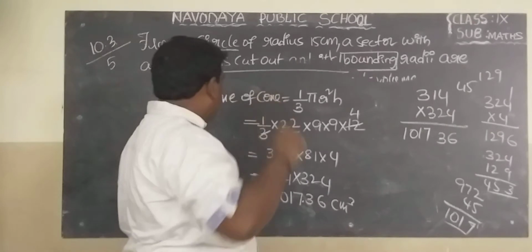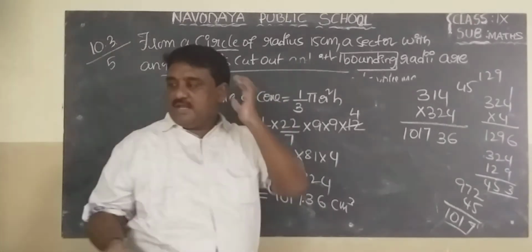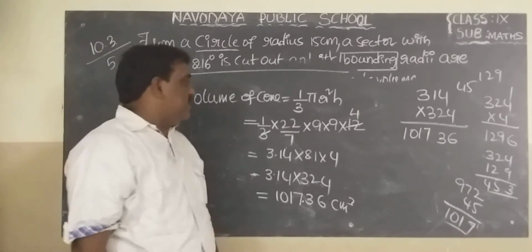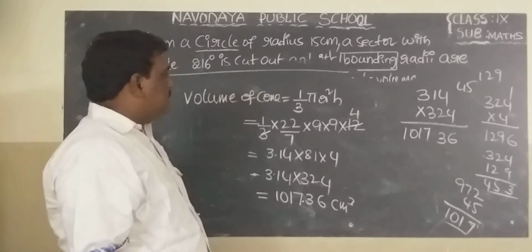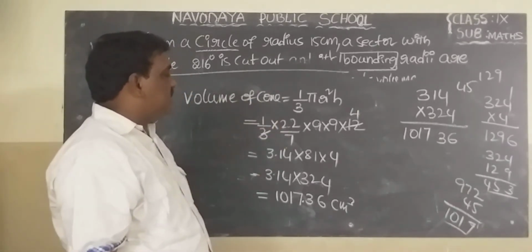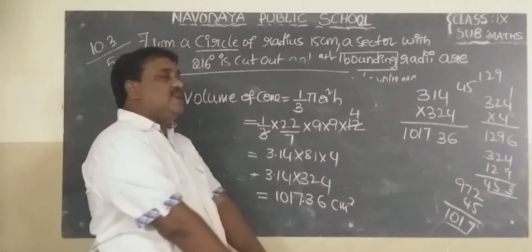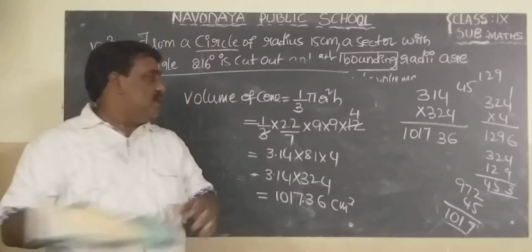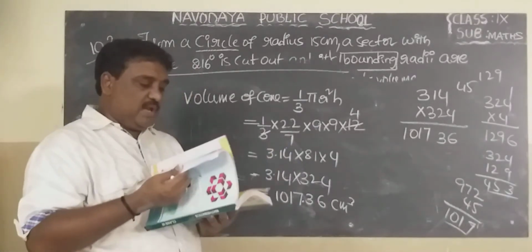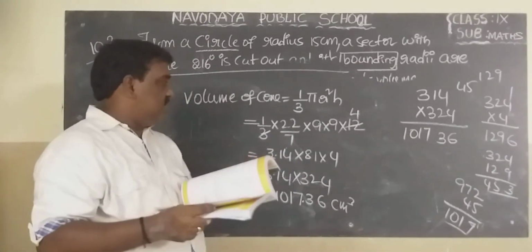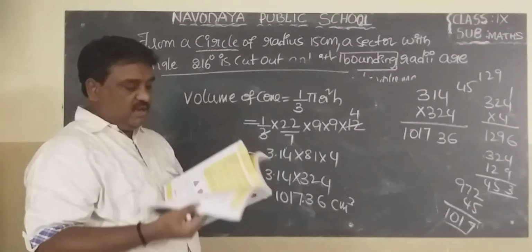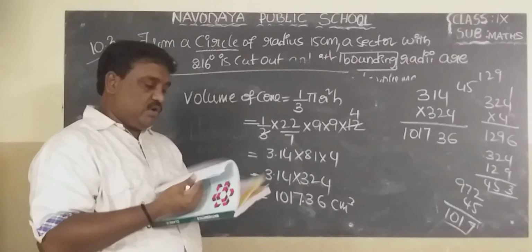See again, the volume of the cone equals 1 by 3 pi r square h. Pi value 22 by 7, r square is 9 into 9, h value is 12. 3 cancels, 12 cancels, 4 times.